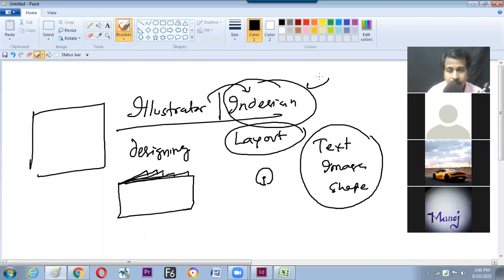So mostly we have to use InDesign, sir, or Illustrator? Yeah, InDesign is widely used inside the publishing house. Wherever multi-page handling is happening, like newspaper, ad agency, all these things, they use InDesign. Mostly your news agency, they use this. And Illustrator is a designing software. So it's exclusively a painting and designing software.